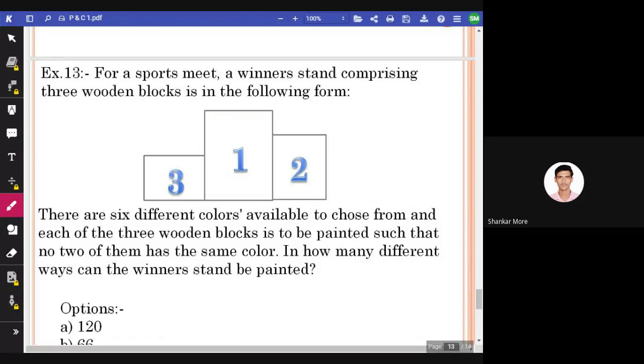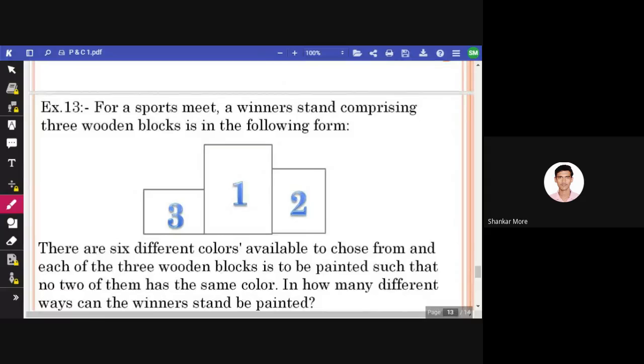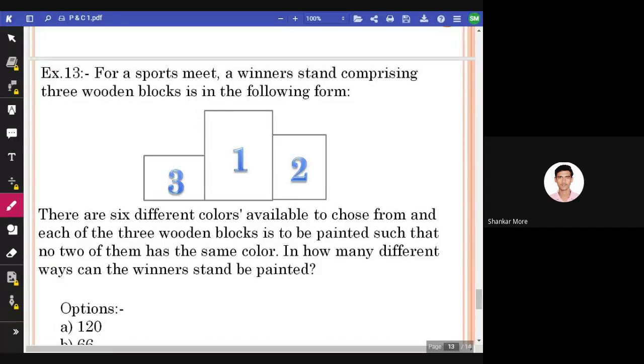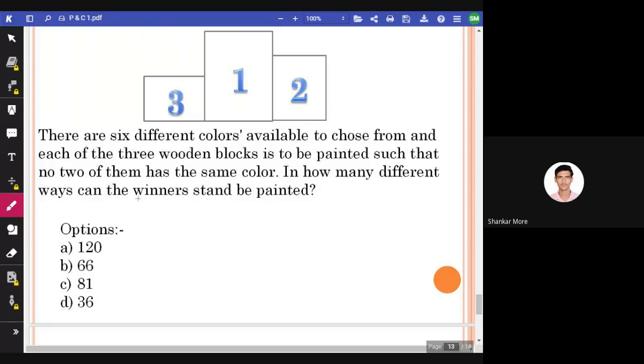Three blocks are there, isn't it? First block, second block, and third block. And how many colors do we have? We have six different colors. Okay, 90. Try, students. Everyone, please try. This is the last question. You can give it a try. 120. Okay. If you want to see options, you can see options also. Everyone, please try. Now I need 15 answers.